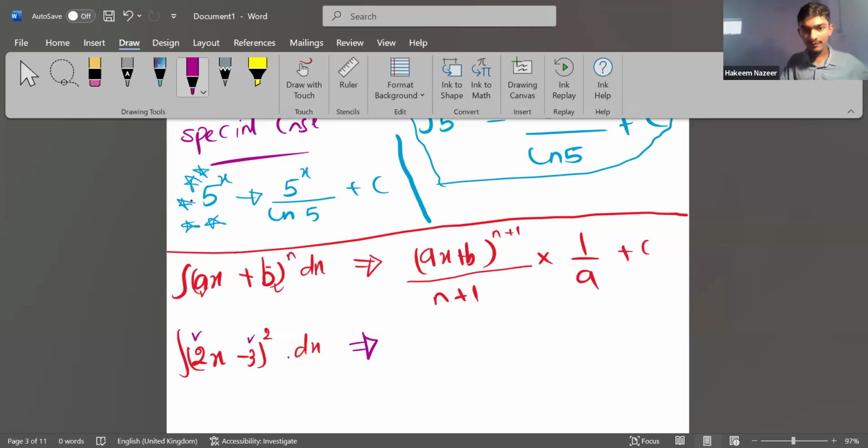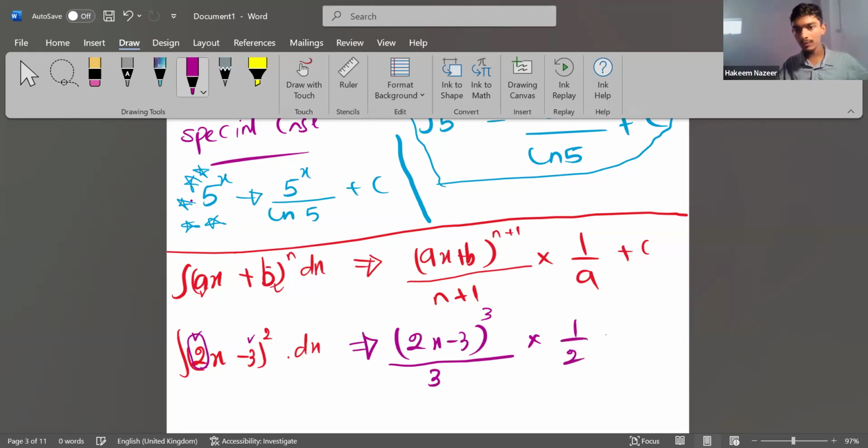Here a is 2, and with the chain rule, n plus 1 is 2 plus 1, which is 3. Then divided by n plus 1, which is 3, into 1 over a, and a should be 2. 1 over 2 plus c. You can rewrite this as (2x minus 3) to the power 3 over 3 into 2, which is 6, plus c. You can rewrite this as well. Done. I'll explain it again.